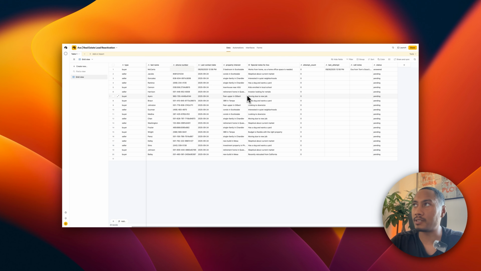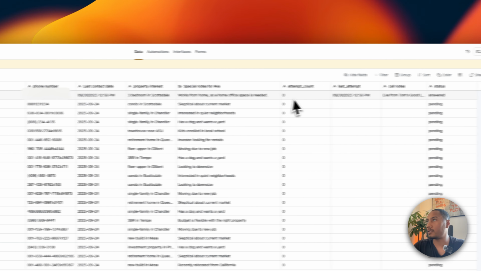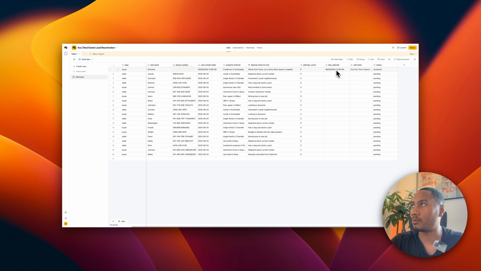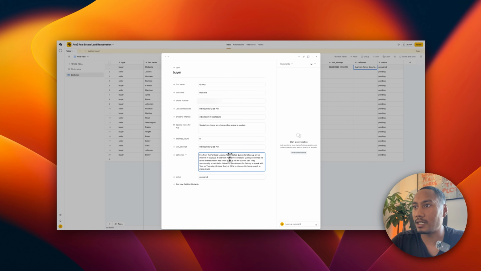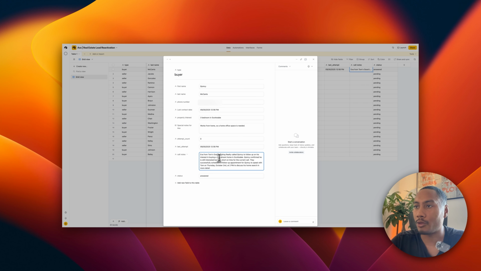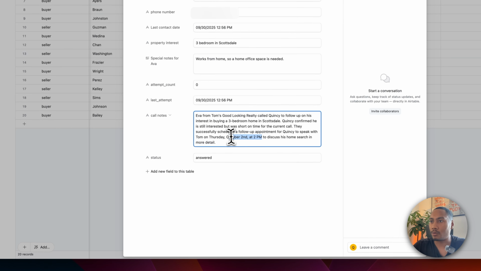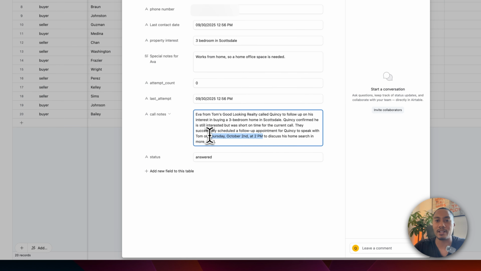Now looking at our Airtable to see how it populated into the sheet. So looking at it, here's my row, and here the last attempt. So the date was set, the call notes, and also status was set to answered. And then let's just expand the note just to see what was summarized. So Ava from Tom's Good Looking Realty called Quincy to follow up on his interest in buying a 3-bedroom home in Scottsdale. Ultimately, it looks like it scheduled a follow-up appointment for Quincy to speak with Tom on Thursday, October 2nd. So the summary is accurate. So perfect, exactly what we need.